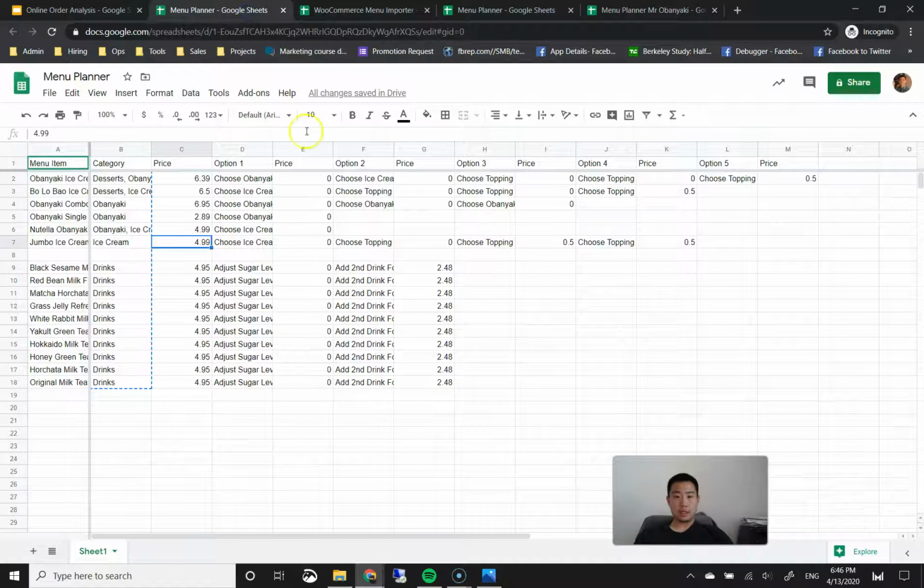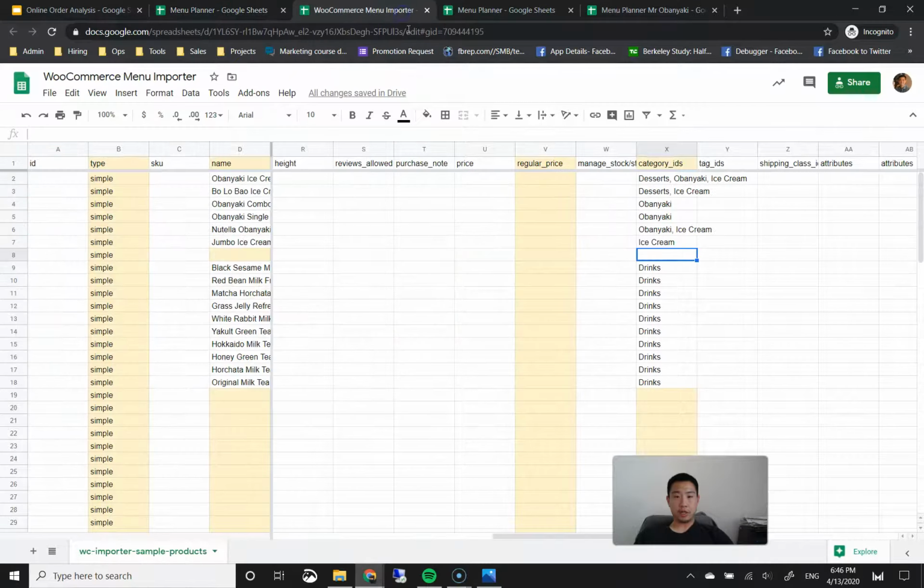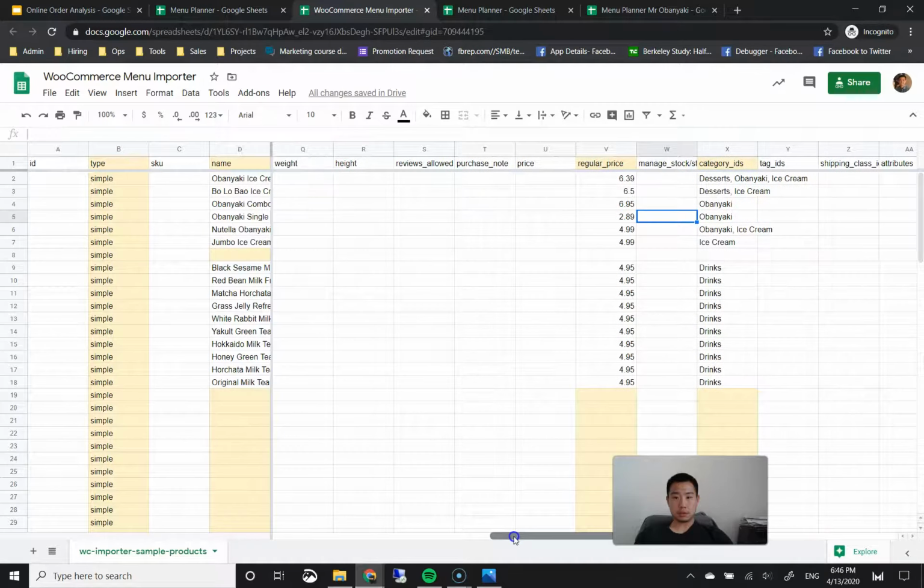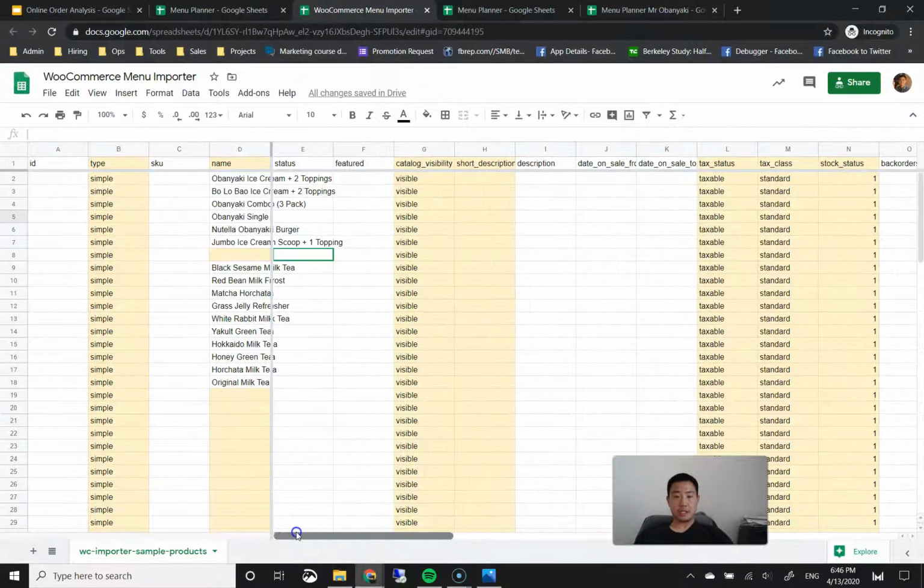Okay. Let's go back to our planner and let's go to price. I'm going to go ahead and copy all of these prices, then go to the importer here and paste the price. Okay. And the very last thing that's highlighted that we haven't done yet is short description.